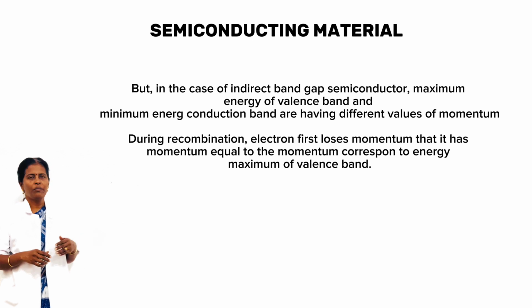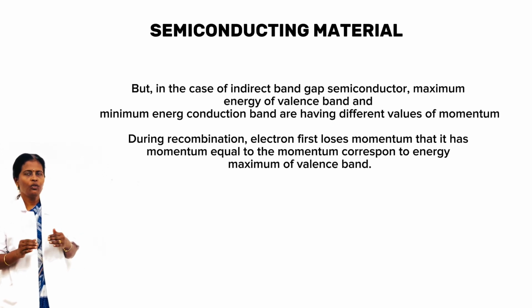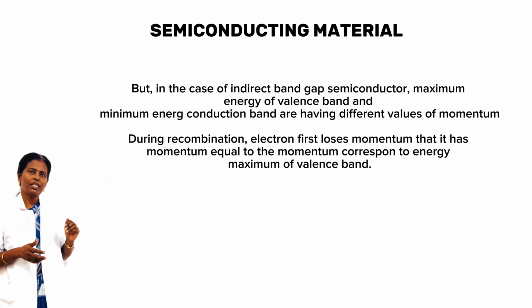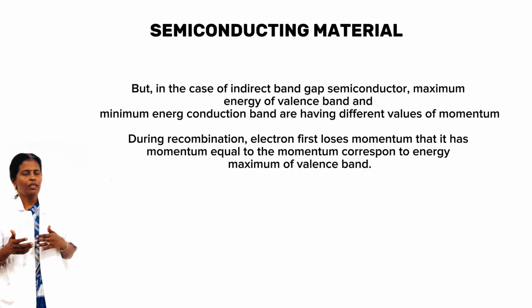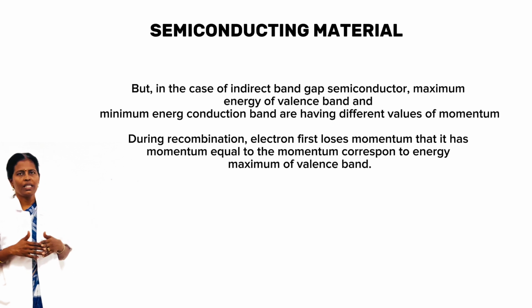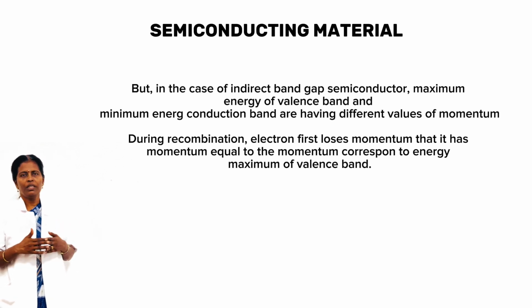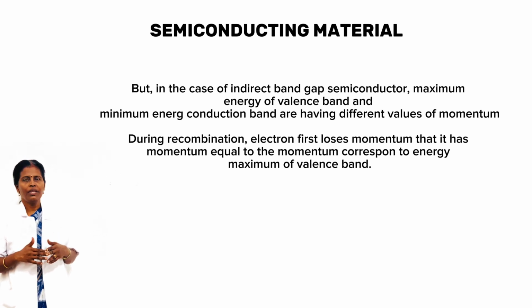But in the case of an indirect band gap semiconductor, the maximum energy of the valency band and the minimum energy of the conduction band have different values of momentum. During the recombination, the electron first loses momentum such that it has momentum equal to the momentum corresponding to the energy maximum of the valency band.